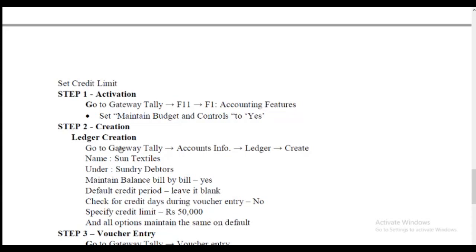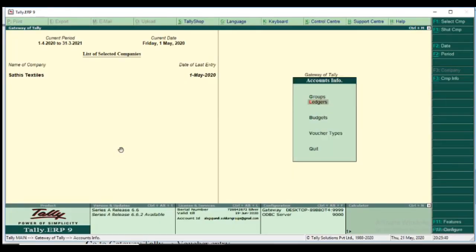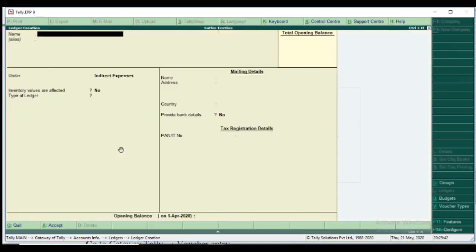So we move to ledger creation: the name is Sun Textiles, under group sundry debtor, the credit limit is 50,000.